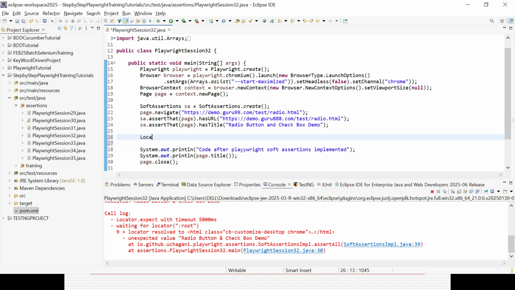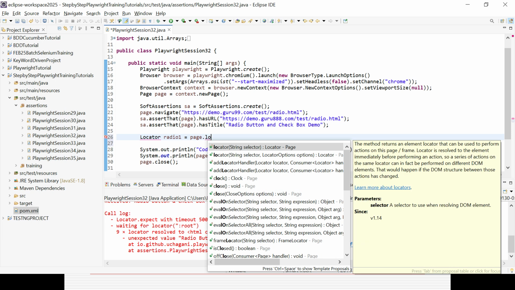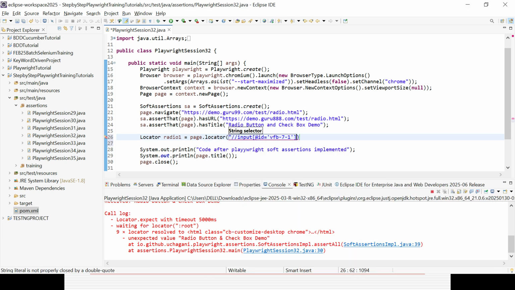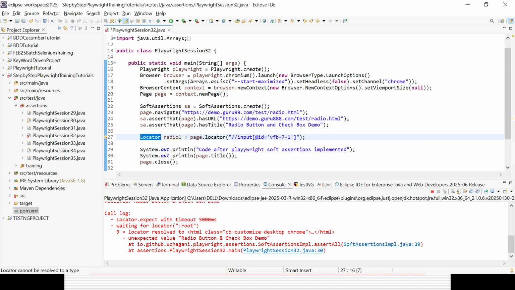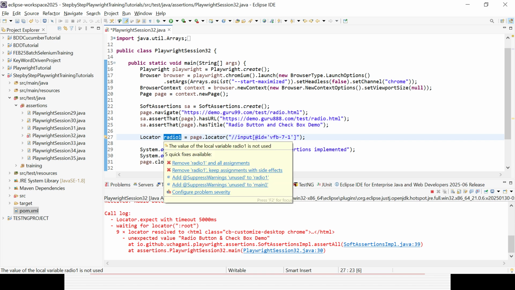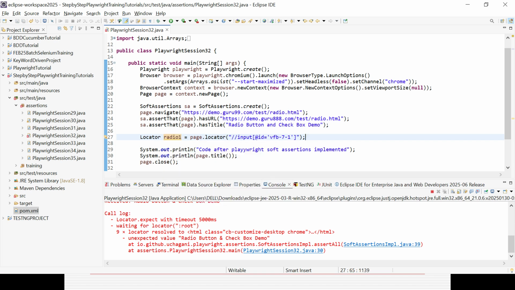So we'll be creating a locator variable called radio1 equal to the page.locator method, where we can give the XPath that you have created. Now the XPath is created. Now we need to import the Locator interface from com.microsoft.playwright. Now it is imported successfully. There is no error, but there is a warning because that variable I did not use anywhere in the program.